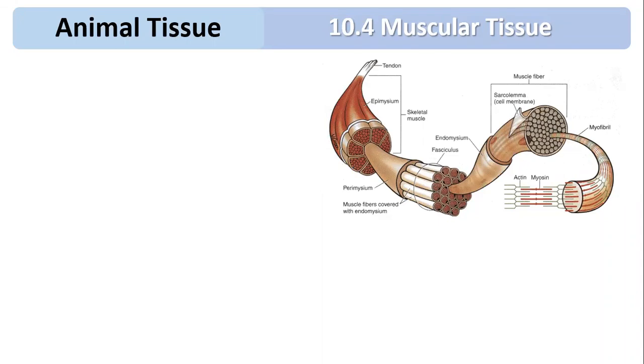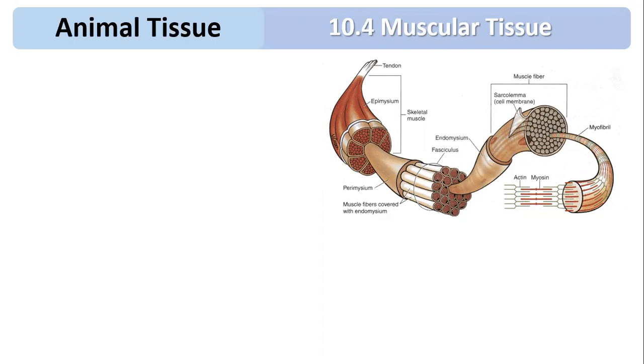Today we are going to discuss muscular tissue. So far we have covered two types of tissue. One is epithelium. The second is called connective tissue. We have studied different types of connective tissue. Now we are going to talk about muscular tissue.